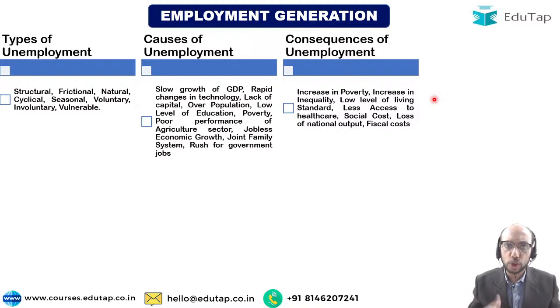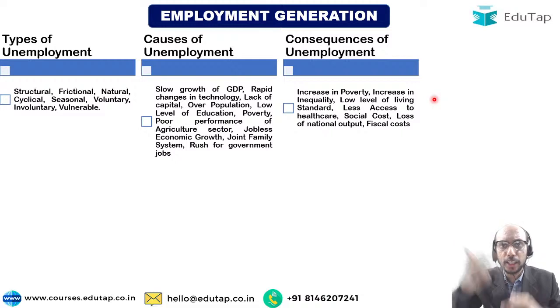If I'm not having a job and you are having a job, you'll be having an income and I will not be having an income. That means that there will be inequality. If I am not having employment, I will not have access to good income. If I do not have access to good income, probably my living standards will be low, and probably I will have lesser access to healthcare.